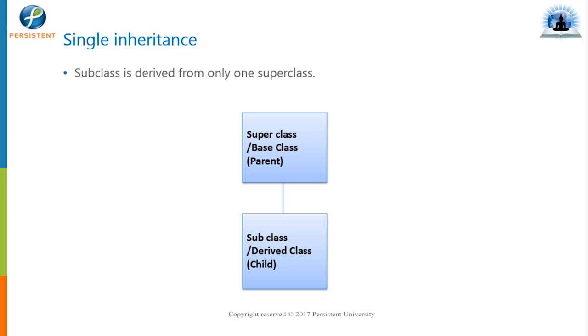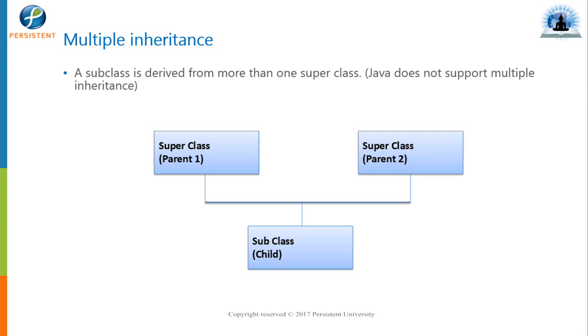Single inheritance is nothing but one class being derived from one other class, right? So deriving one class from another class is a single inheritance. Multiple inheritance is two base classes and one derived class, right? One child class is derived from two different parent classes. That is what multiple inheritance is.